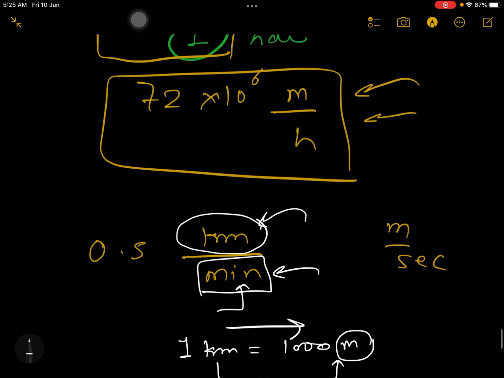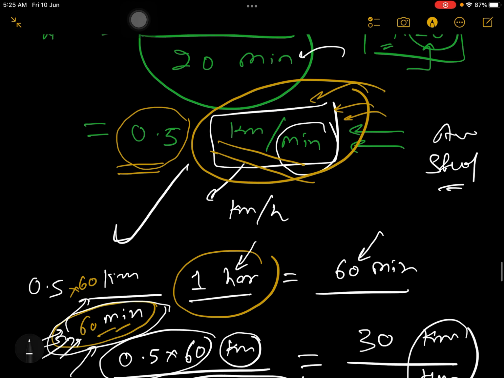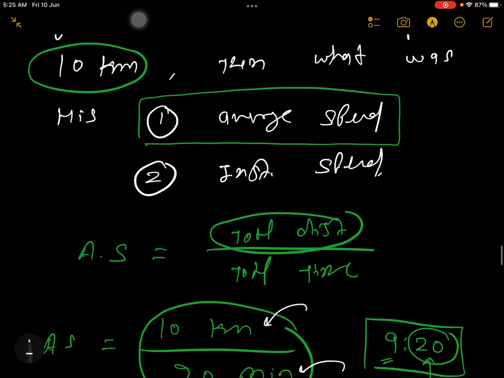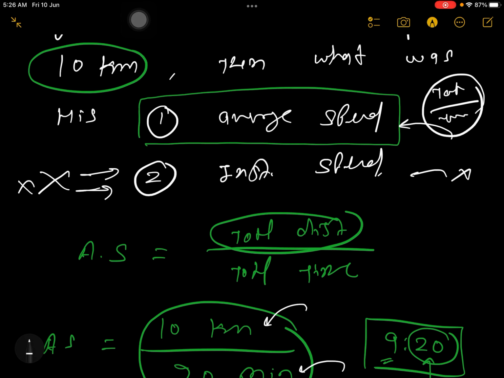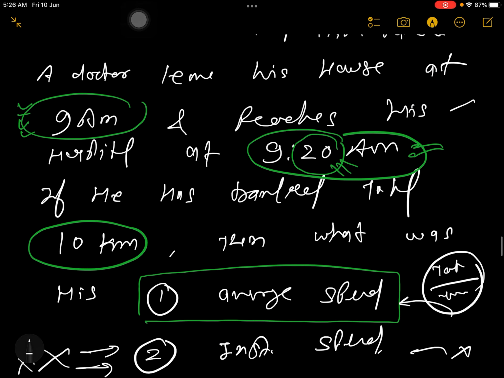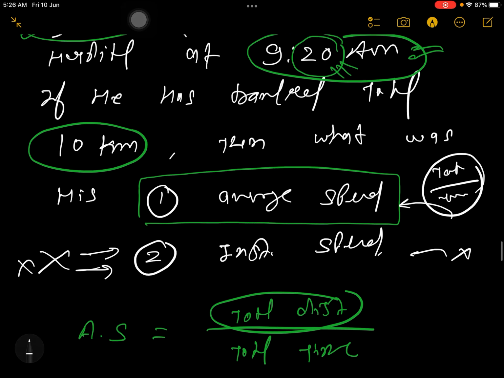Now see, in the doctor problem I asked you two questions. One question was for average speed. Average speed we got as total distance traveled by the doctor divided by total time taken by the doctor. Now instantaneous speed: guys, we cannot calculate instantaneous speed in this question because the data is not sufficient.